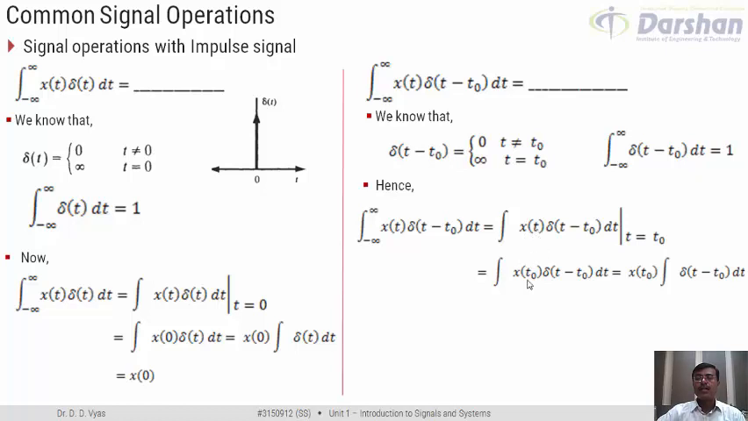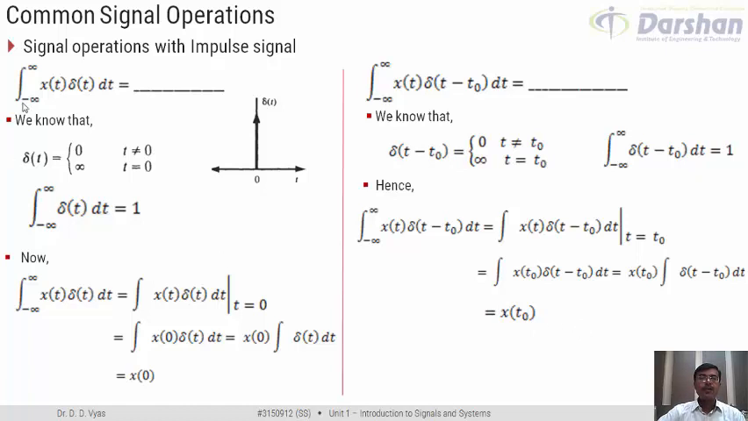So instead of x of t, I can write x of t0. And as we are talking about a particular or specific value of x at time t equal to t0, this becomes a constant value. So I can take it out of integration. So it gives me x of t0 integration delta t minus t0 dt. And what do we know? We know that integration delta t minus t0 dt is basically equal to 1. So I can have this part equal to 1. So what remains here is x of t0.